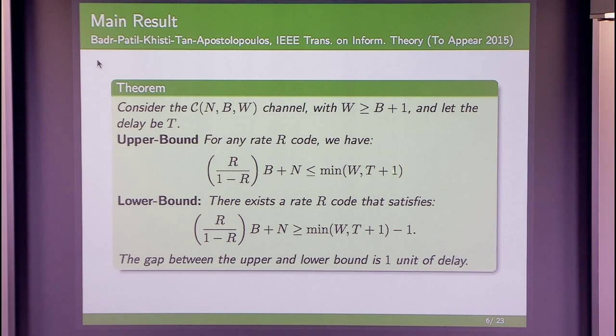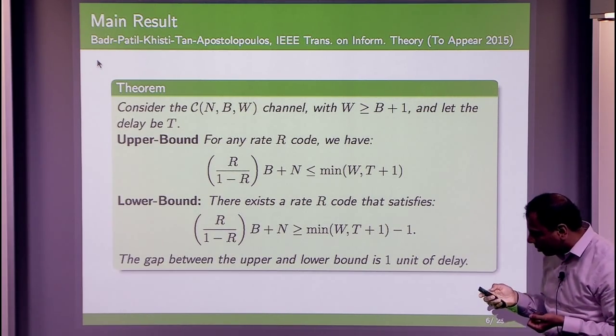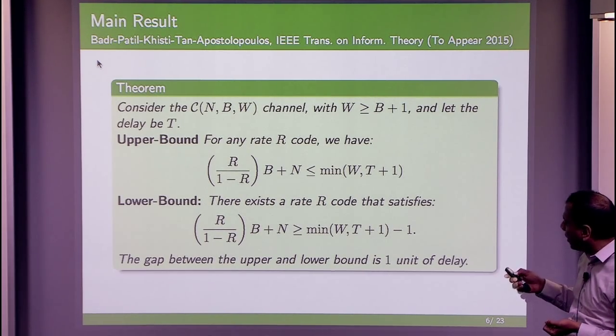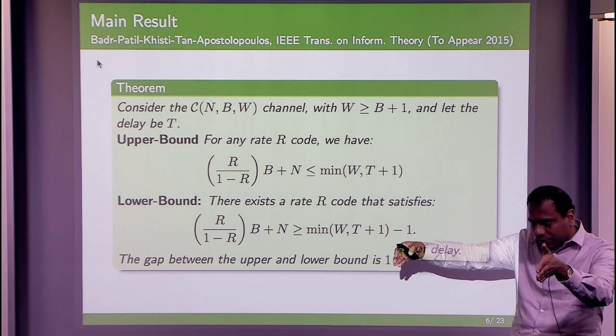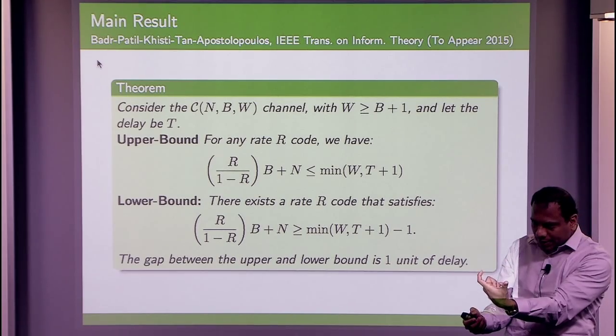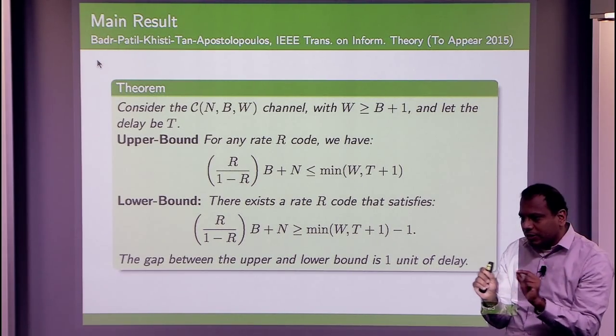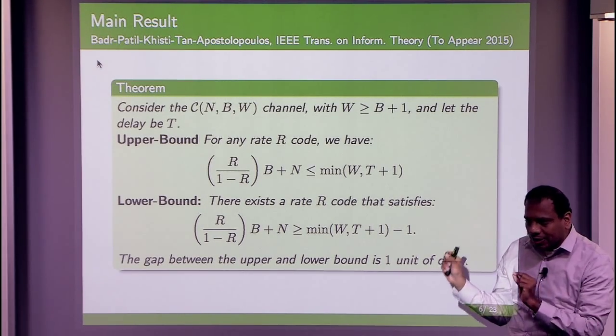Also, the right-hand side is the minimum of W and T plus 1. Can you remind us what N, B, W, can you remind us the letters? I forgot. So N is basically the number of isolated erasures. If you take a window of length W, in this window, you can either have a burst of length B, or you can have up to N erasures in arbitrary positions. Like I can do an example.